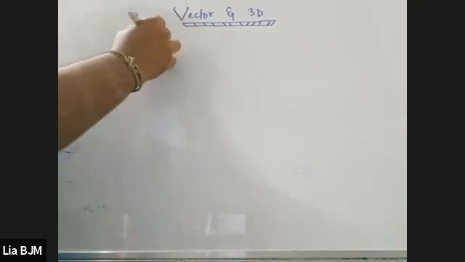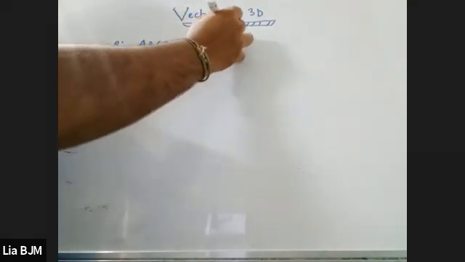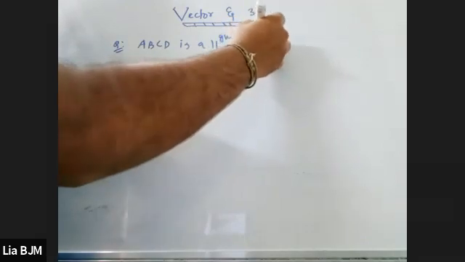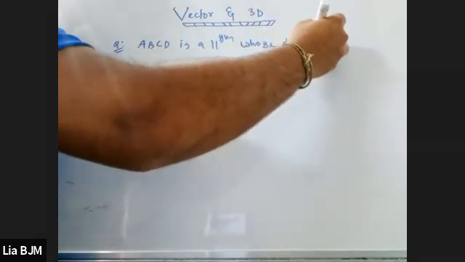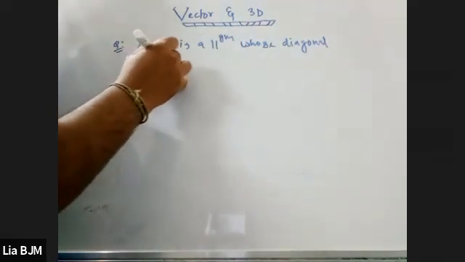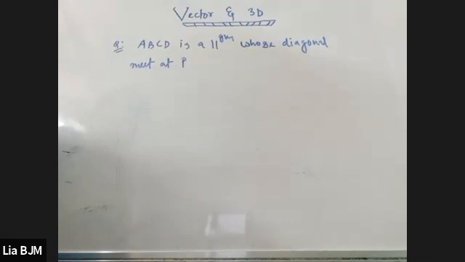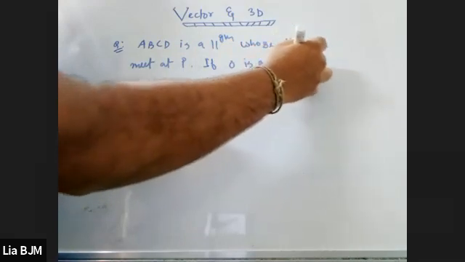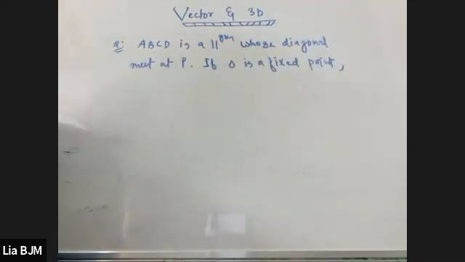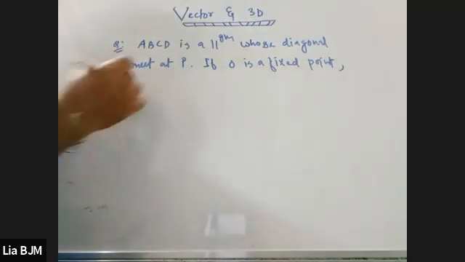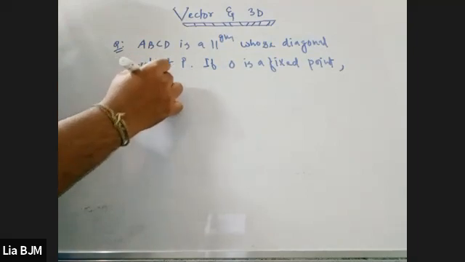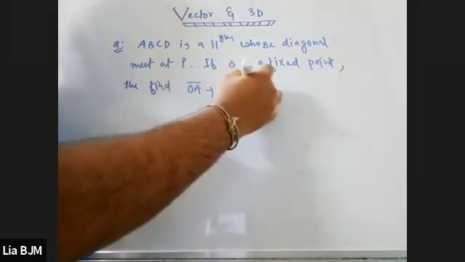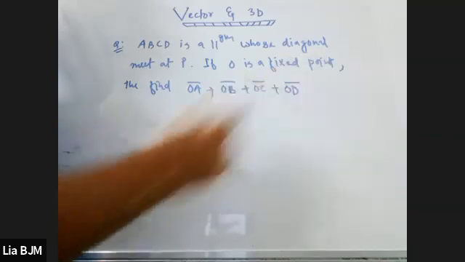So simply, one thing is that, please write it down. ABCD is a parallelogram whose diagonals meet at capital P. If O is a fixed point, then find OA vector plus OB vector plus OC vector plus OD vector.